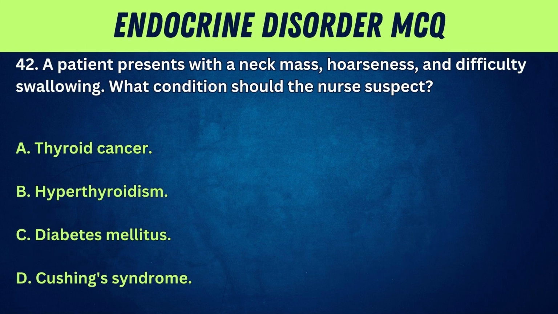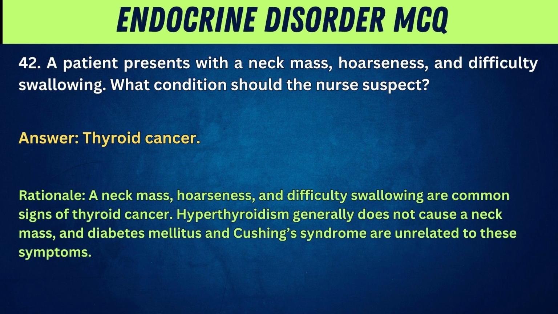42. A patient presents with a neck mass, hoarseness, and difficulty swallowing. What condition should the nurse suspect? A. Thyroid cancer. B. Hyperthyroidism. C. Diabetes mellitus. D. Cushing syndrome. Answer: thyroid cancer. Rationale: a neck mass, hoarseness, and difficulty swallowing are common signs of thyroid cancer. Hyperthyroidism generally does not cause a neck mass, and diabetes mellitus and Cushing syndrome are unrelated to these symptoms.